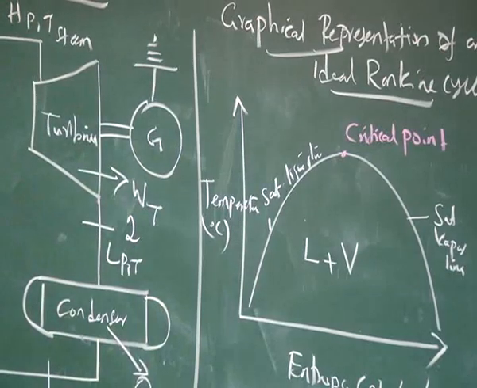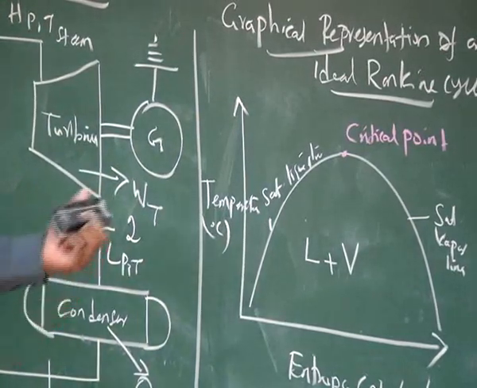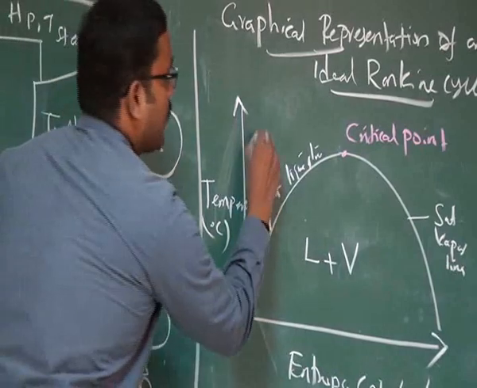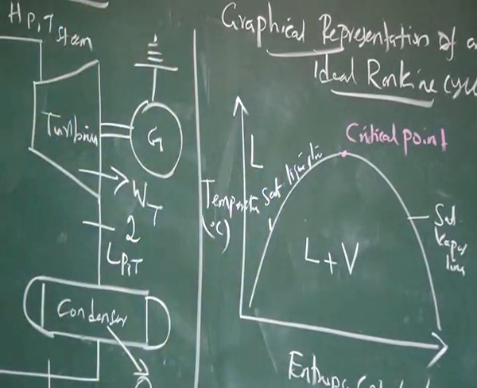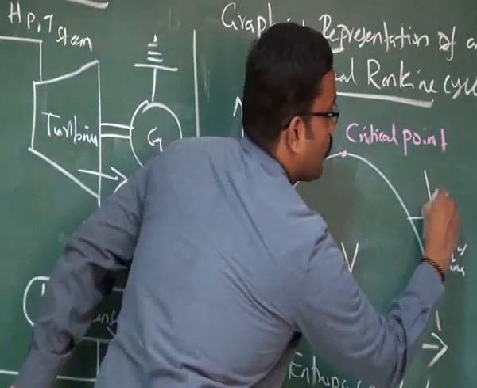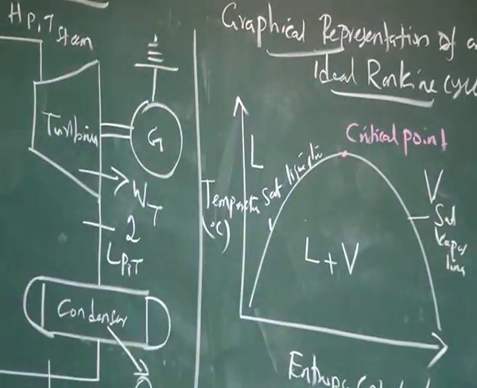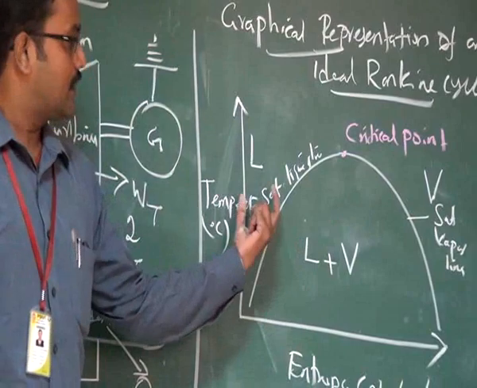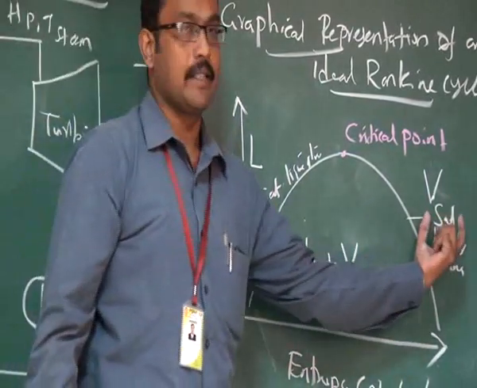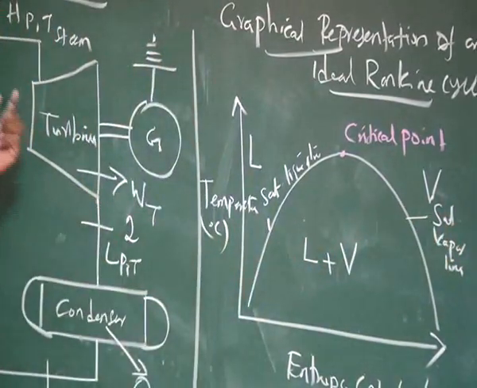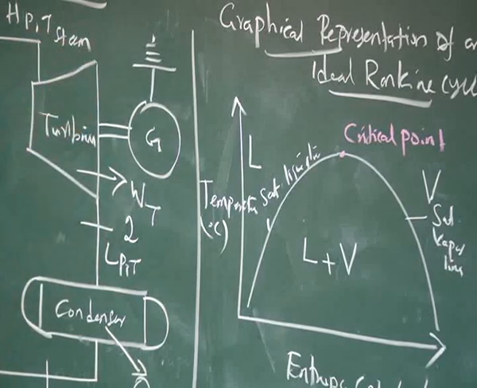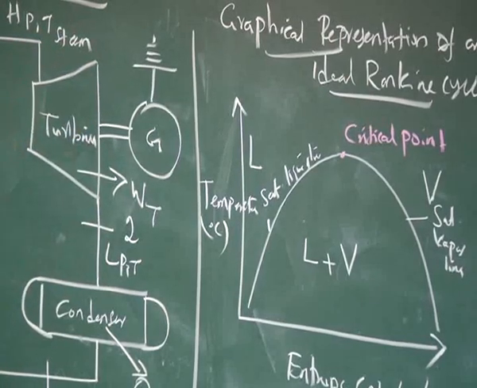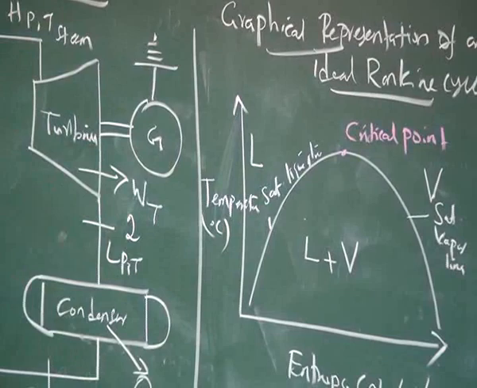It may be a water and water vapor combination. The left hand side is purely liquid. The right hand side is purely vapor. So this is the liquid plus vapor zone. This is the liquid region. This is the vapor region. Here we are going to mark the different processes of the ideal Rankine cycle on this temperature and entropy coordinate.